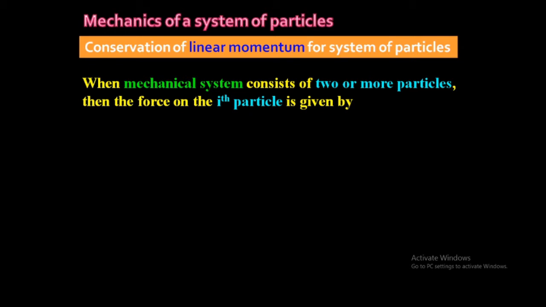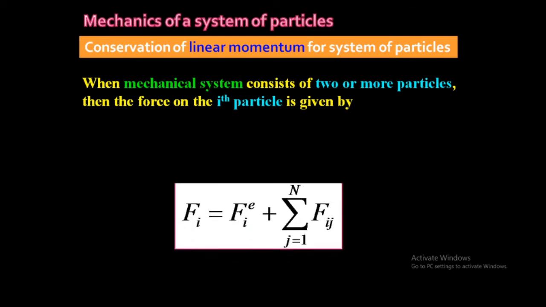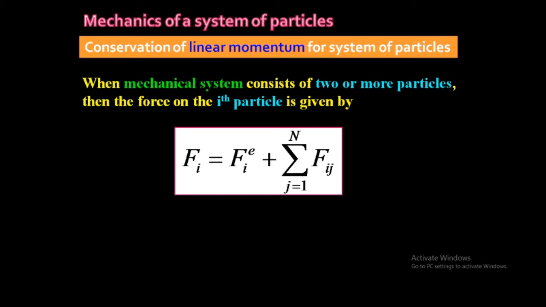So what will be the force acting on the ith particle? So the force acting on the ith particle is given by this expression. This is a very easy expression. We have to understand this expression. I already told this expression in the last lecture when I was talking about the center of mass. Okay, so if I name one particle as the ith particle, what will be the force acting on the ith particle? The force acting on the ith particle is nothing but the external force plus the internal force, the sum of external and internal force. Fie means the external force acting on the ith particle, and Fij means some internal force.